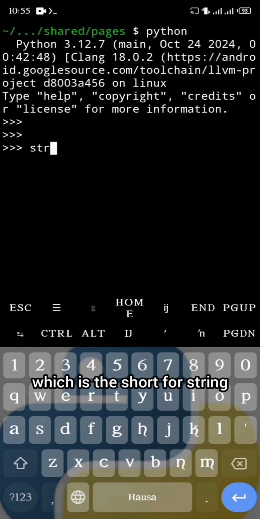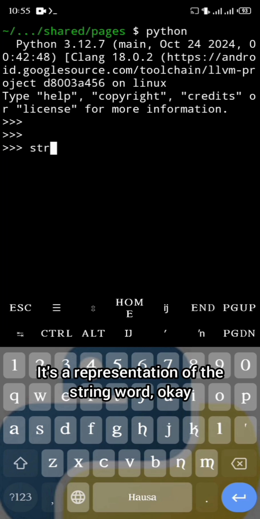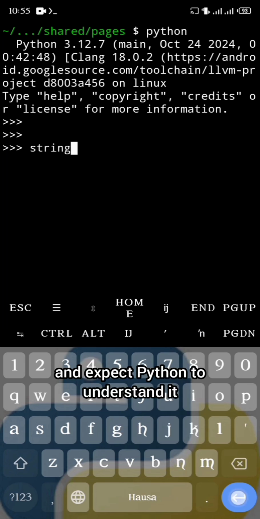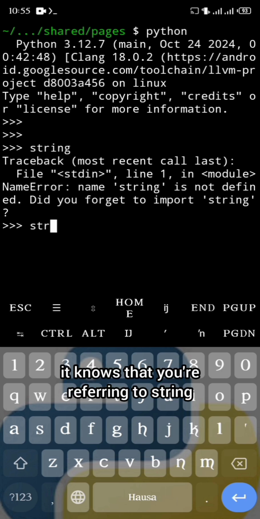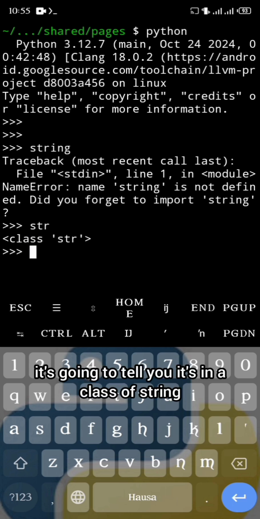Now, without any waste of time, if you go inside your Termux and your Python interpreter, you can just type str, which is short for string, and Python recognizes this word as a representation of string. You cannot type a complete thing like this and expect Python to understand it. It won't. But if you type something like this, it knows that you're referring to string. And if you hit enter, it's going to tell you it's in a class of string.